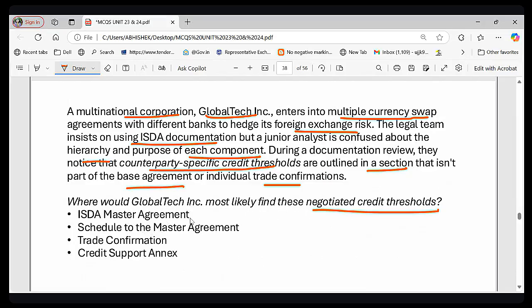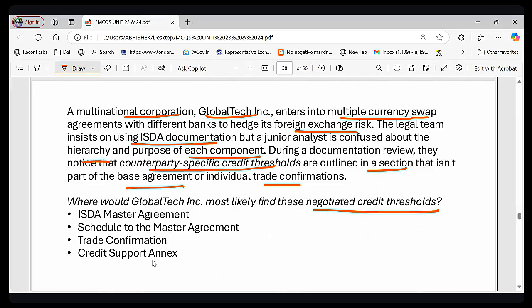Option A, ISDA master agreement. Option B, a schedule to master agreement. Option C, trade confirmation. Option D, credit support annex. Why have I given this question? This exact same question was asked in the BFM examination in December 2024, right?